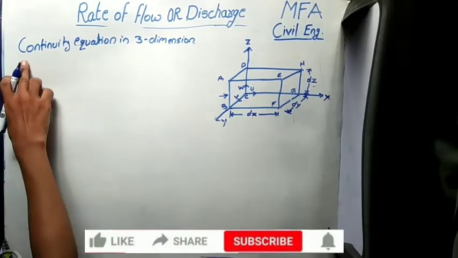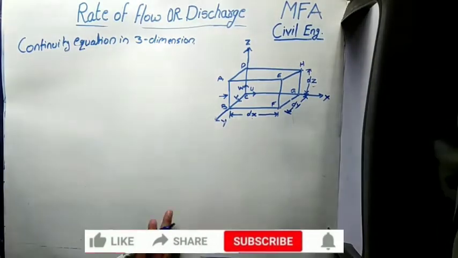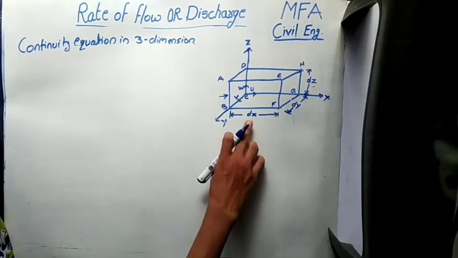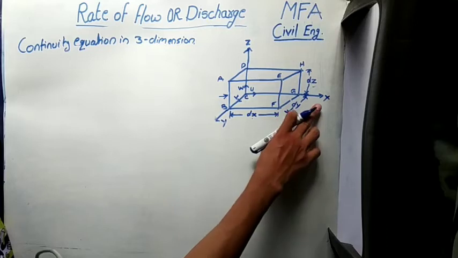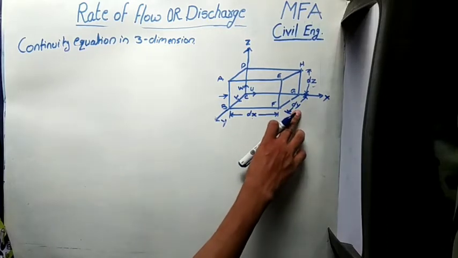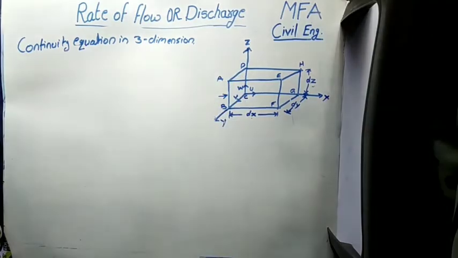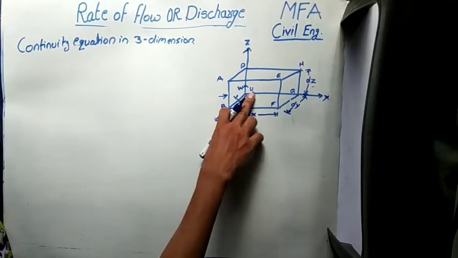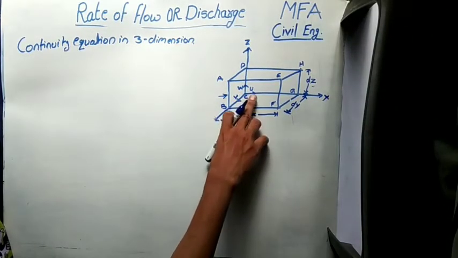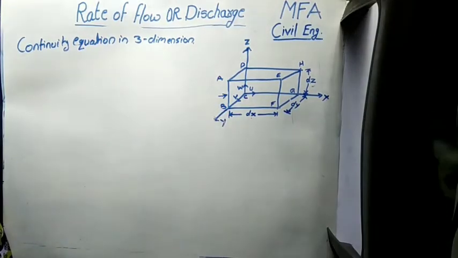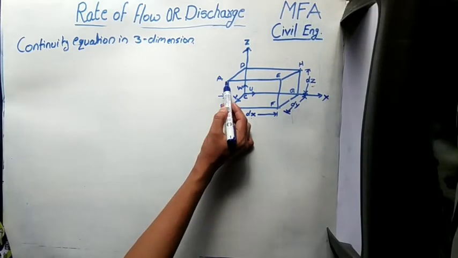Let's see the expression for the continuity equation in 3 dimensions. Consider a fluid element as shown in this diagram of side length dx which is parallel to the x axis, dy which is parallel to the y axis, and dz which is parallel to the z axis. And similarly, the velocity components are u, v, w in the direction of the x axis, y axis, and the z axis.